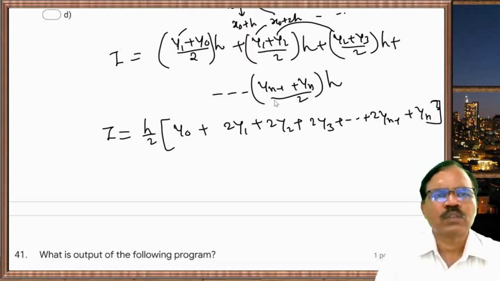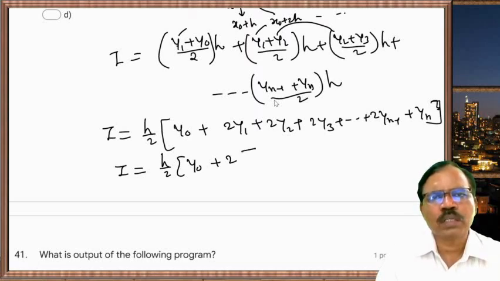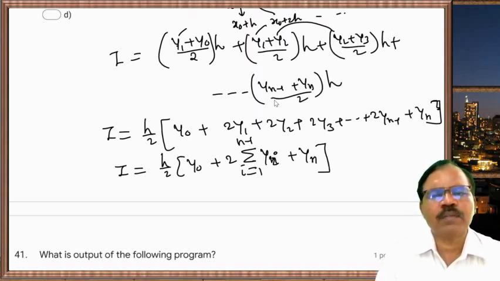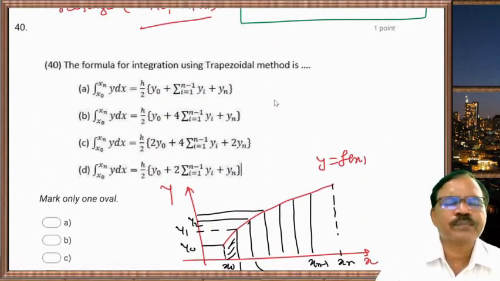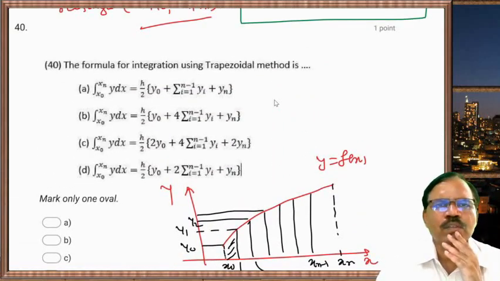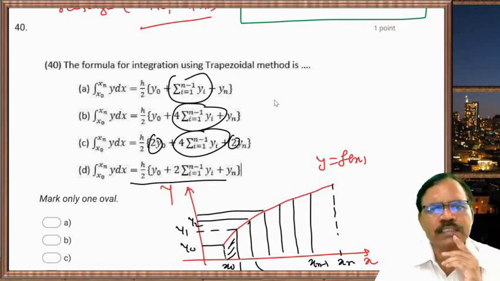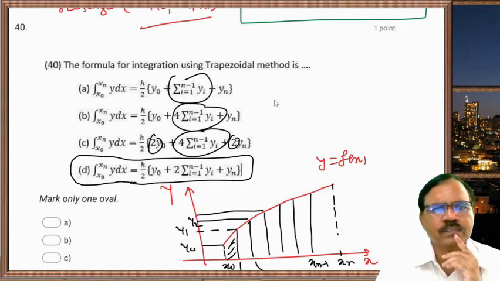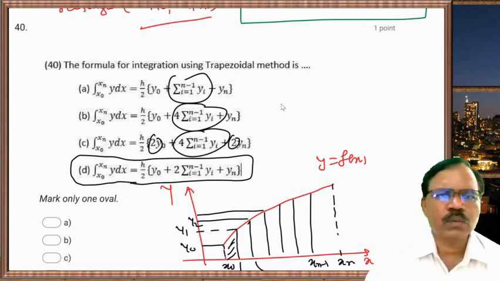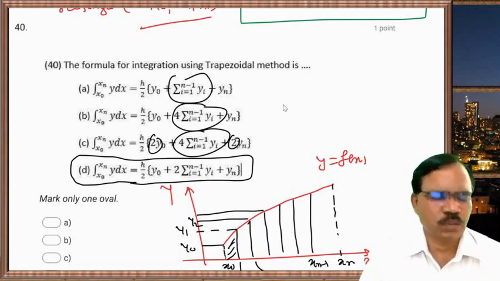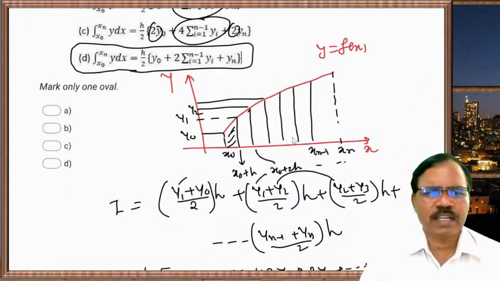So I is equal to h by 2 in bracket y0 plus 2 times the summation i equals 1 to n minus 1 of yi, plus yn. This is the formula, where I means integration. In the other options the summation is 4 times, not 2 times. So the last one is correct.